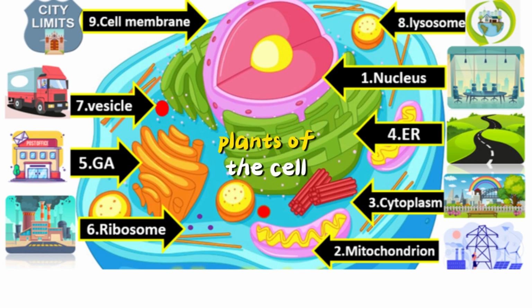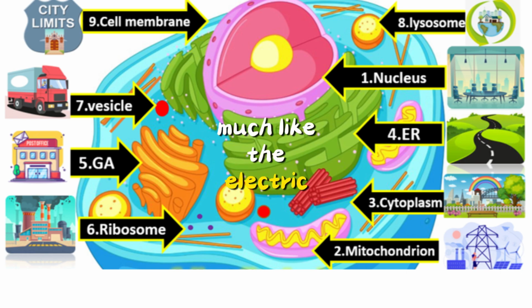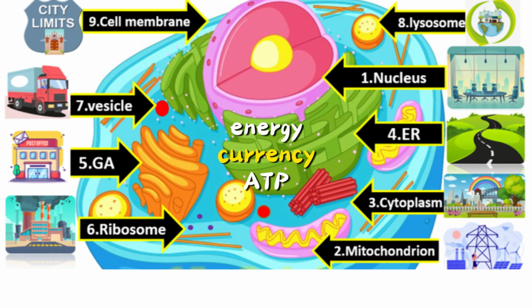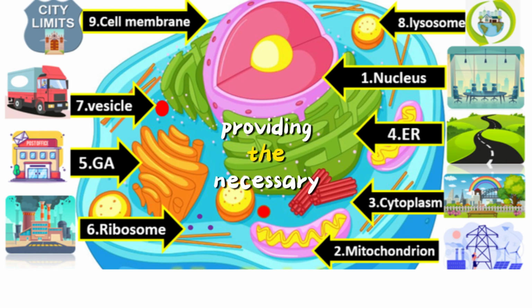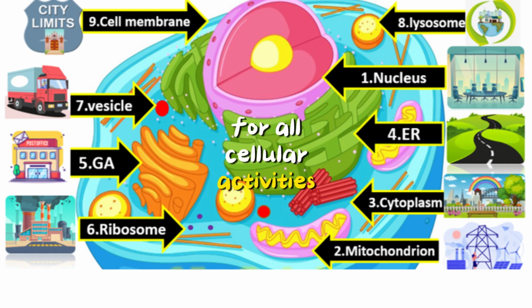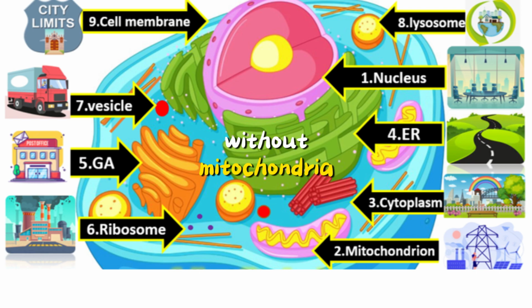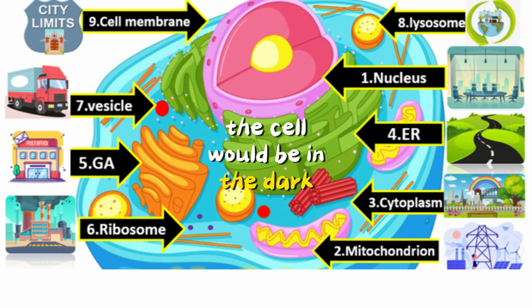2. Mitochondria, power plants. Mitochondria are the power plants of the cell, much like the electric power stations in a city. They generate the cell's energy currency, ATP, providing the necessary power for all cellular activities. Without mitochondria, the cell would be in the dark.